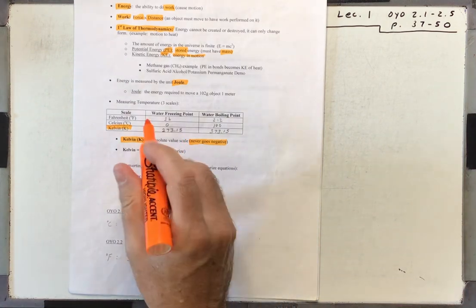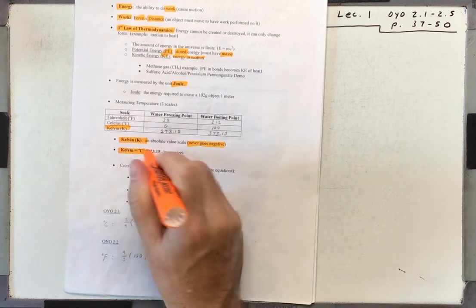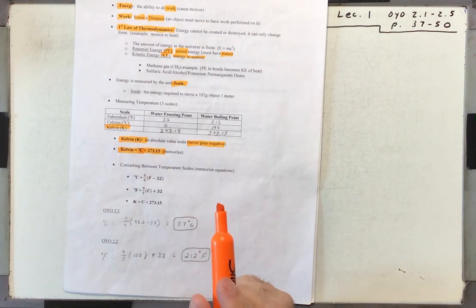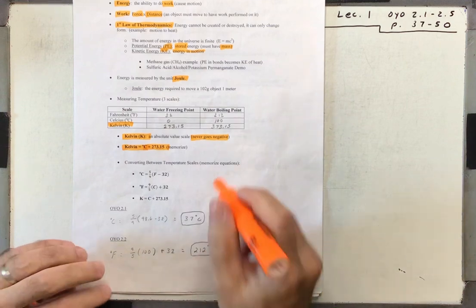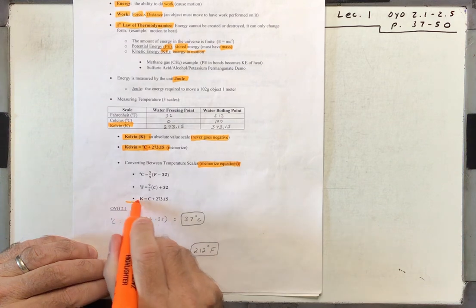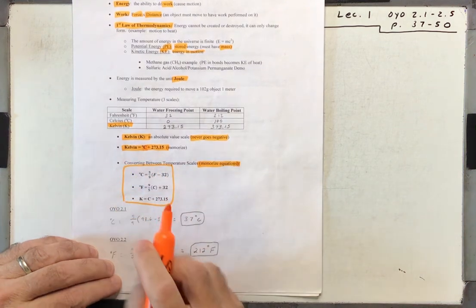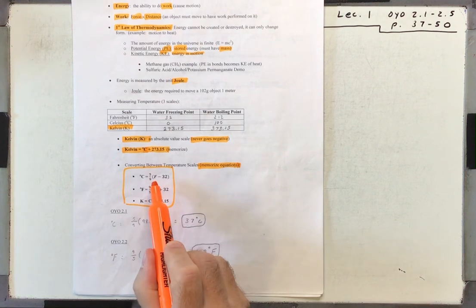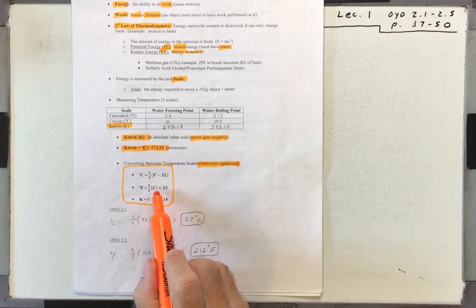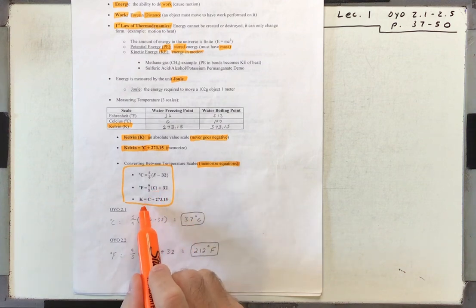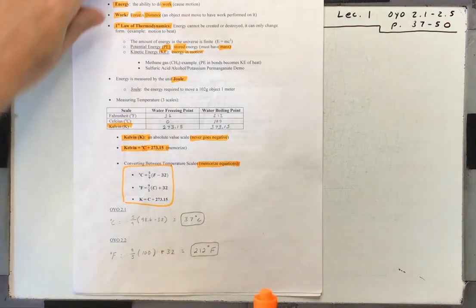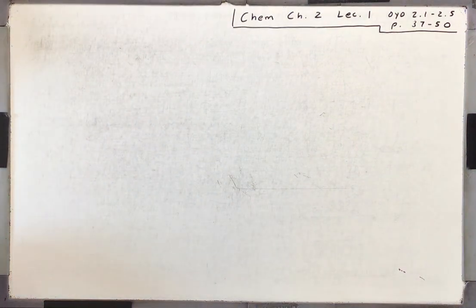Okay, so you've got to memorize this equation that Kelvin is the degrees Celsius plus 273.15. You really need to memorize all of these temperature conversion equations for the test. Celsius is 5/9 times Fahrenheit minus 32. Fahrenheit is 9/5 times whatever the Celsius temperature is, plus 32. And then Kelvin is whatever Celsius is plus 273.15. So let's do some of these conversion examples.